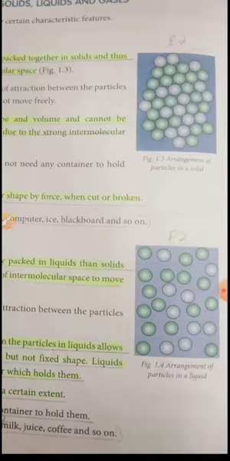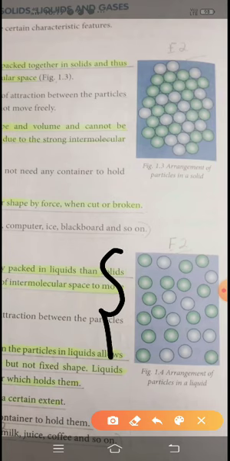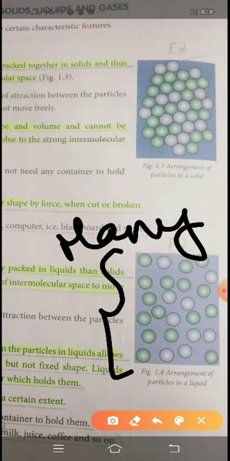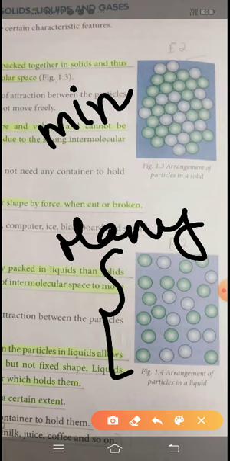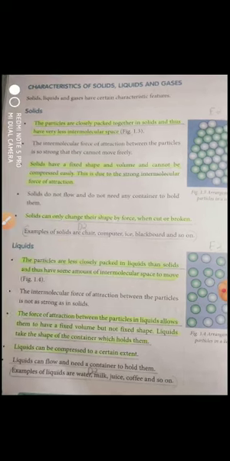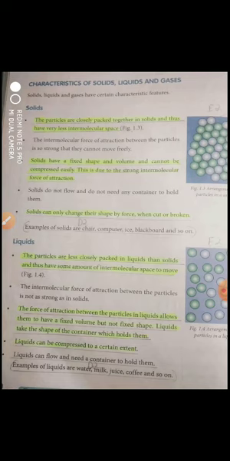As usual, first try to see the diagram. Look over here. Here it has many spaces. Can you see the spaces are many? It is not closely packed with one another. Here, in solids, the spacing is minimum; here, in liquids, the spacing is maximum, or comparatively more than in solids. Compare solid and liquid: the spacing is quite high here. As I said, if intermolecular space increases, the intermolecular force of attraction decreases. So they are not closely packed. The intermolecular force of attraction is quite less and is not as strong as in solids.